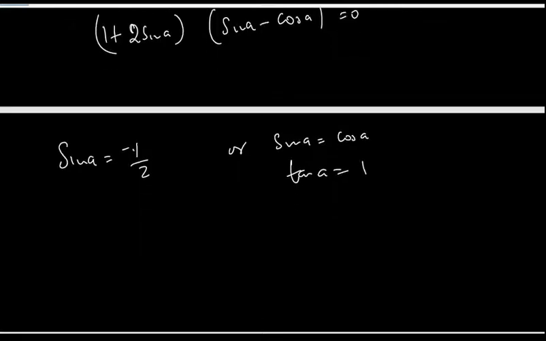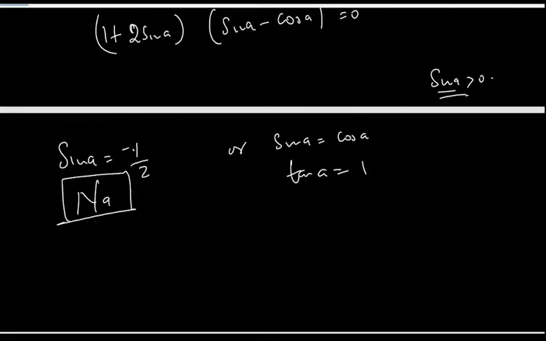Now, after identifying something like that, since they told us that sine of A must be greater than 0, this is less than 0. So this is a not applicable situation, or we're not going to use any solutions from it. Our focus is going to be this side.